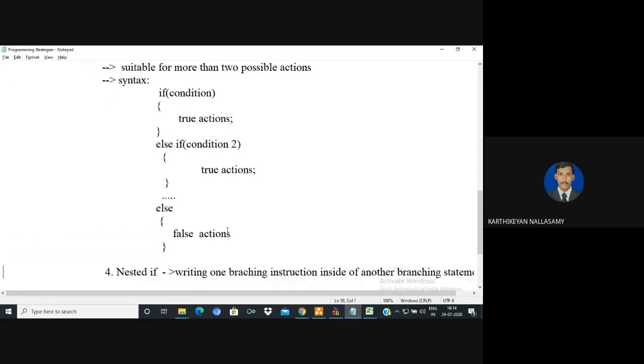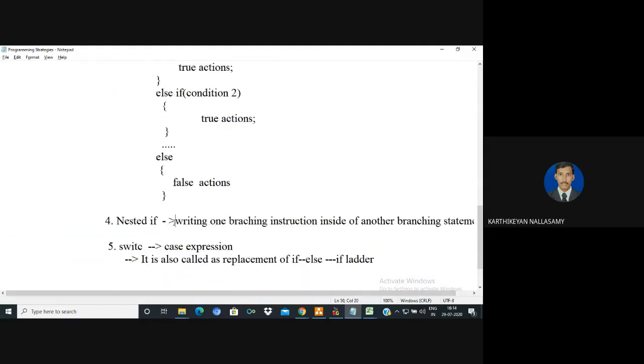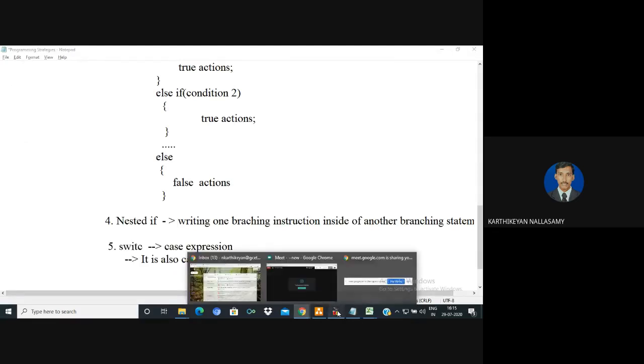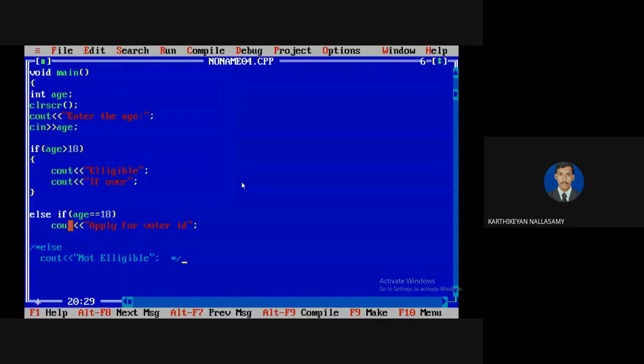Clear? Okay. So the next one is called the nested if statement. A nested if statement is writing one branching instruction inside of another branching instruction. For example, here I'm going to write a logic for the biggest of 3 numbers.